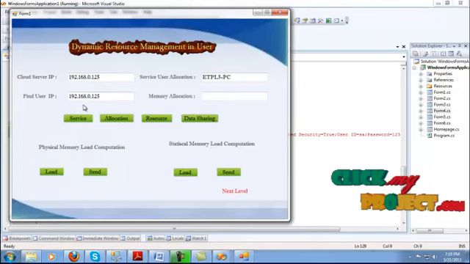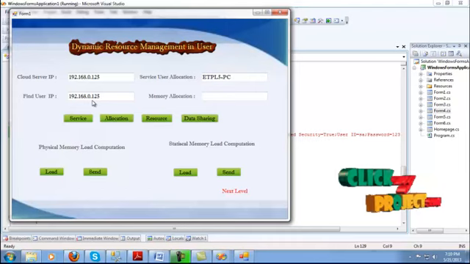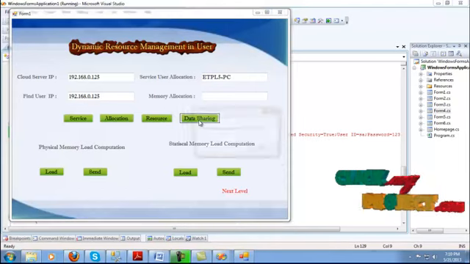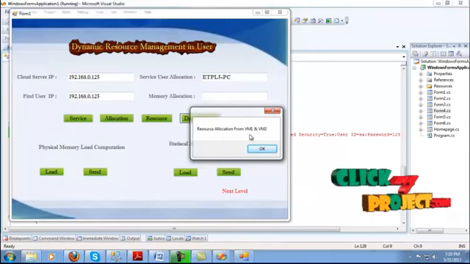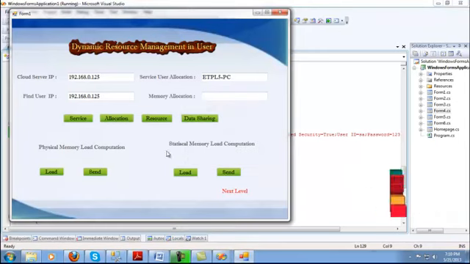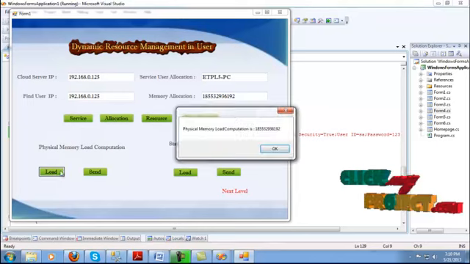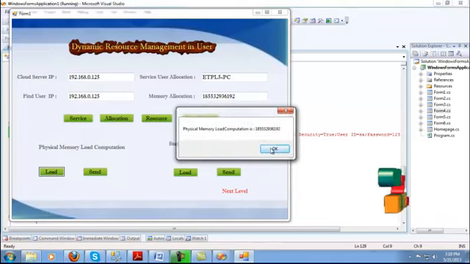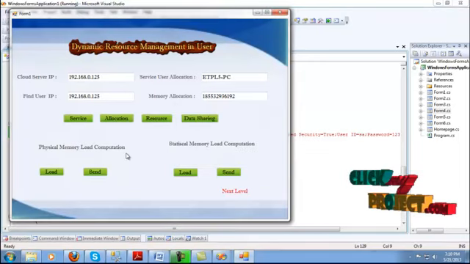The allocation will be provided to the allocation user IP equal to 192.168.0.125. We will provide the resource management of the data sharing method. The data sharing will get to the VM1, VM2 will provide the data sharing and next we will process to the physical memory of load computation. The physical memory load computation is 181.55 will provide to the physical memory data sharing and send the data provide